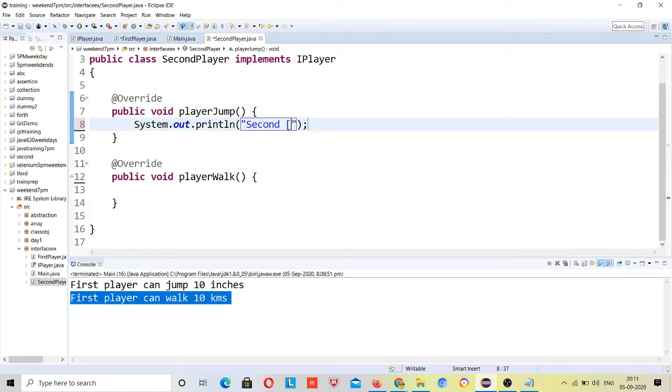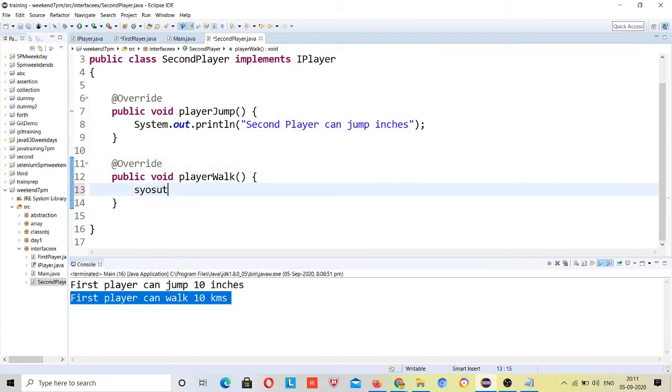Sysout, second player can jump 15 inches, right? And sysout, second player can walk 12 kilometers.